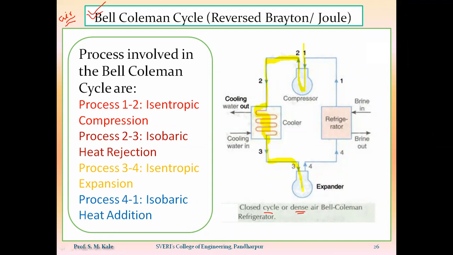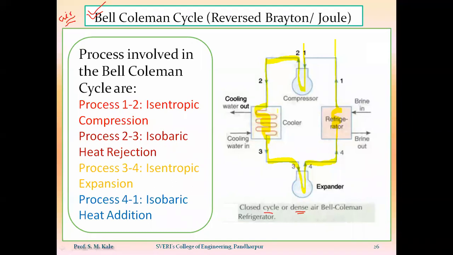Then it will be expanded inside the expander, and then passed to the refrigerator, where constant pressure heat addition takes place. And after process 4 to 1, that air will be escaped to the atmosphere, and fresh air will be taken during the compression stroke. Such type of Bell-Coleman cycle will be called the open type Bell-Coleman cycle.